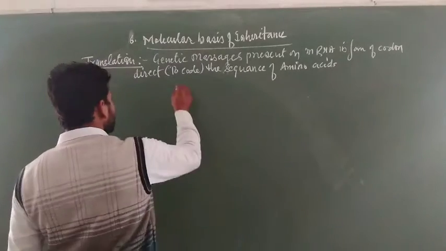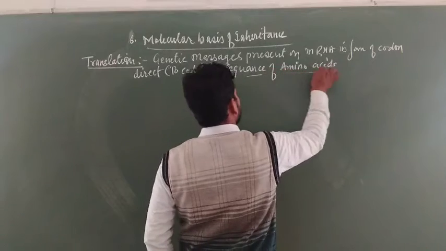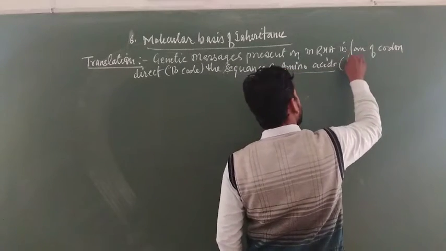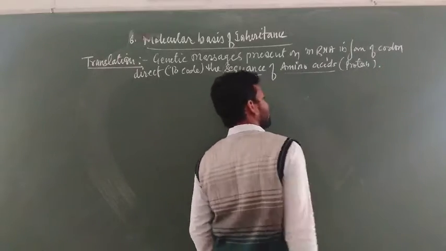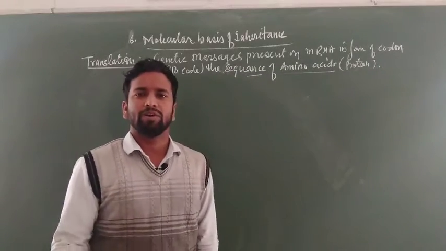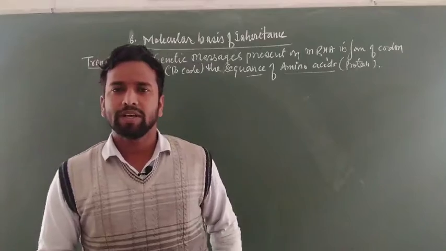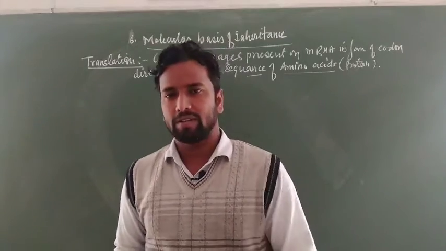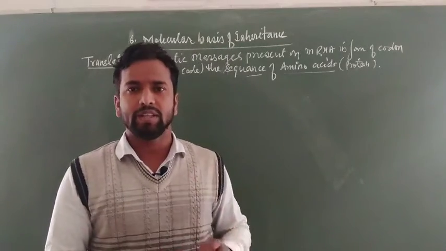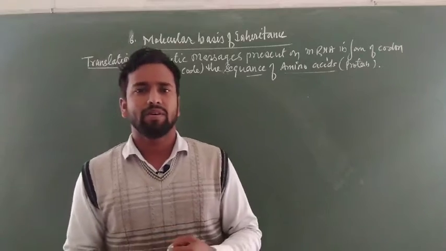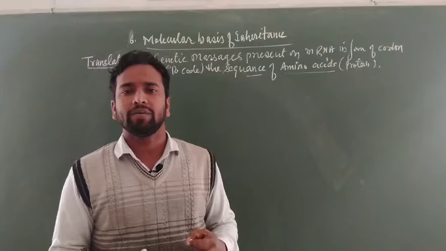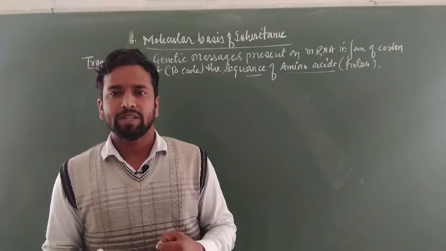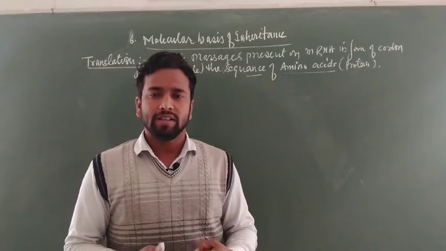Now this sequence of amino acids forms protein. The proteins in the cells of the human body, or any organism's body, are coded by our DNA, means directly controlled by the DNA.